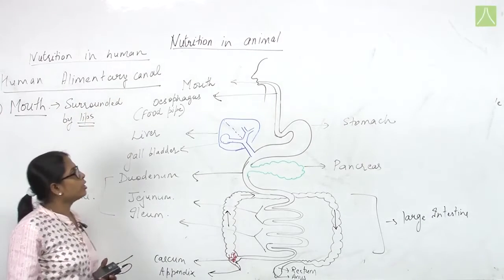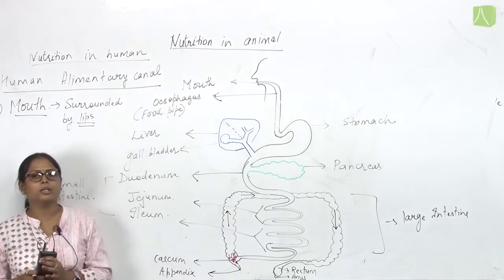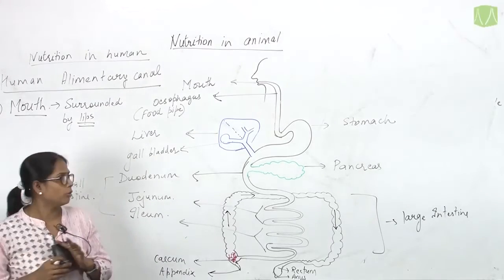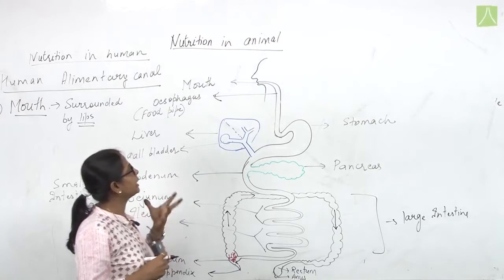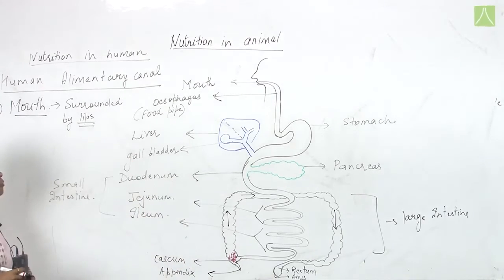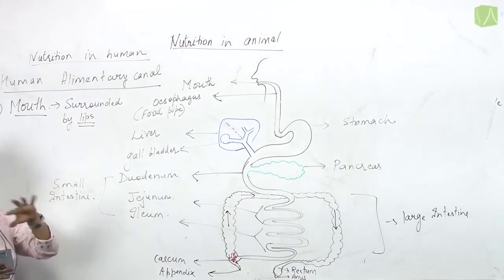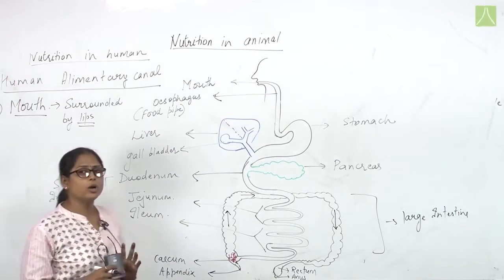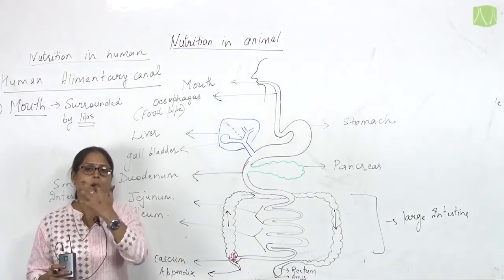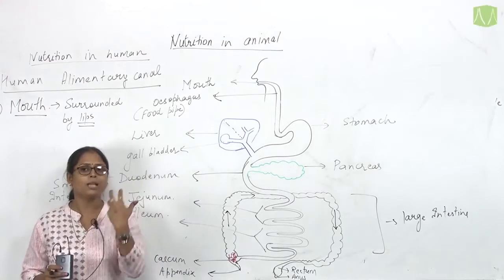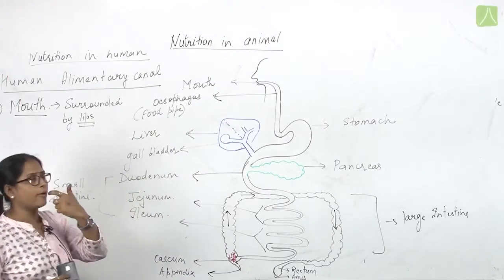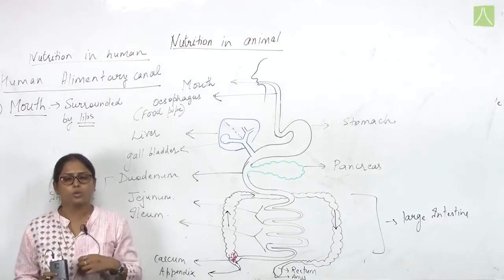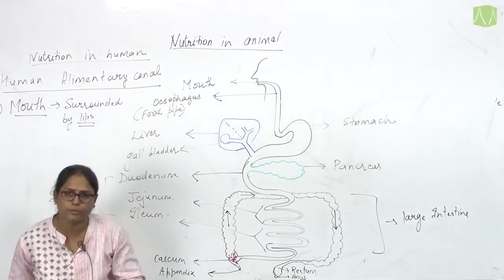These lips are two in number, formed by very soft skin folds, which surround our mouth. The mouth surrounds a cavity present inside it, known as the buccal cavity or oral cavity.